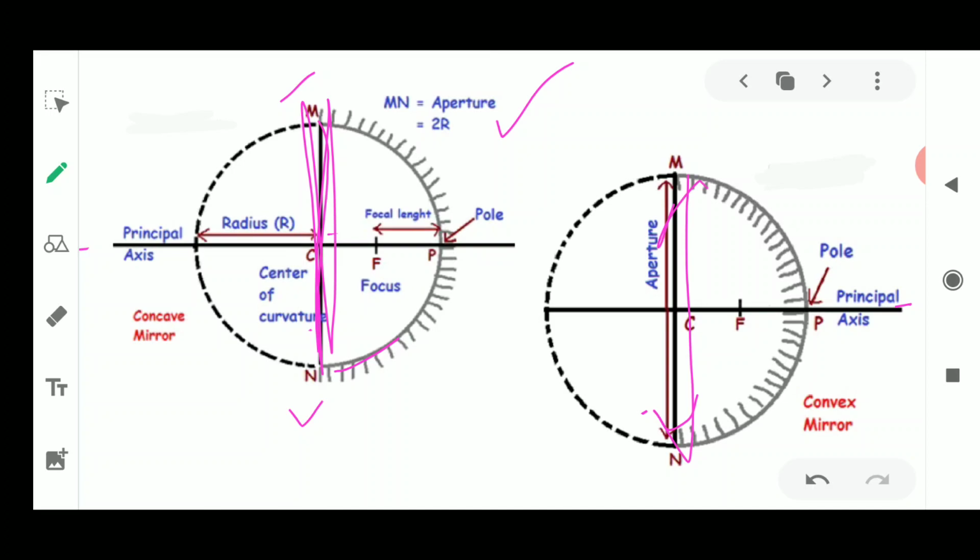So this is the aperture. MN is the aperture of this concave mirror. Now here MN is the aperture of this convex mirror.